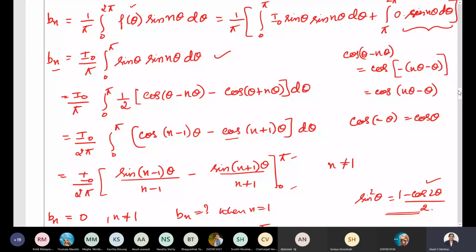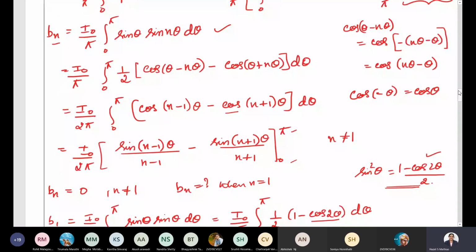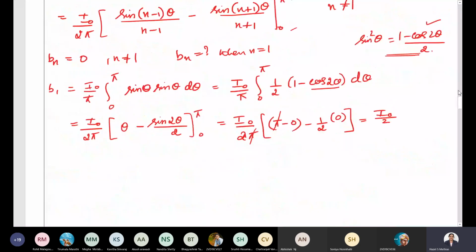Okay. So what will be the value of B1? I naught divided by 2, and Bn is equal to 0 when n is not equal to 1. So B1 is I naught by 2 when n equal to 1, and Bn equal to 0 when n is not equal to 1.